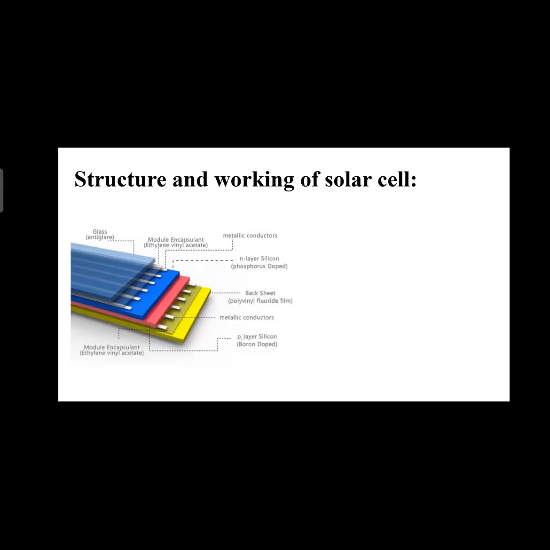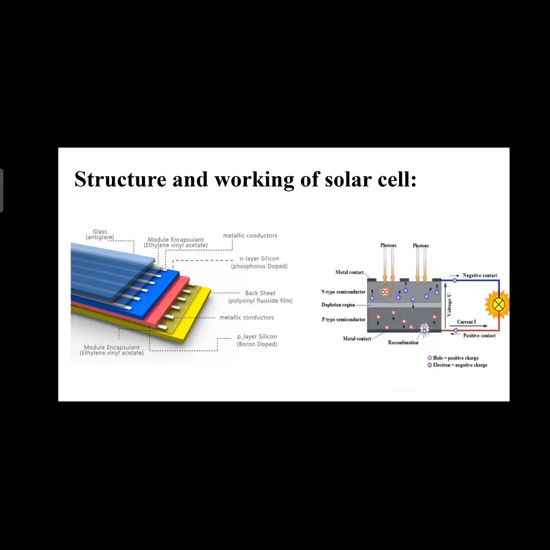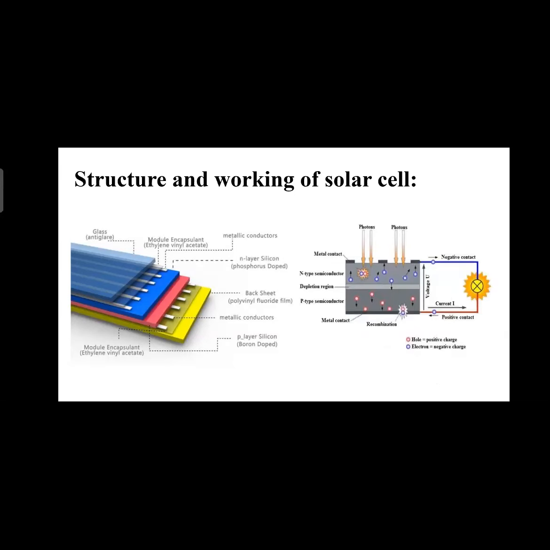Then there is a blue and red part we are seeing. They are the N layer and the P layer of a single silicon semiconductor. They are a single layer of silicon, and they have been doped in a PN type. And then we can again see the metal conductors. These metal conductors are used to complete the circuit, allowing the current to flow. And this is how the solar cell works.